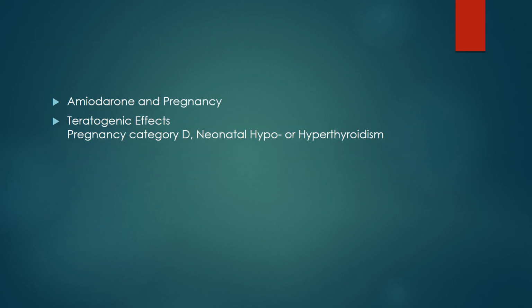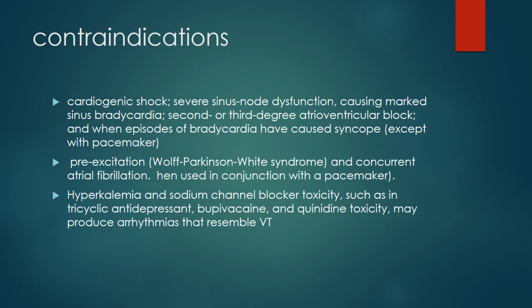Now, amiodarone and pregnancy: it has a teratogenic effect, class D drug. It can cause neonatal hypo- or hyperthyroidism. Contraindications include cardiogenic shock, severe sinus node dysfunction causing marked sinus bradycardia, second or third degree atrioventricular block, and episodes of bradycardia that have caused syncope.